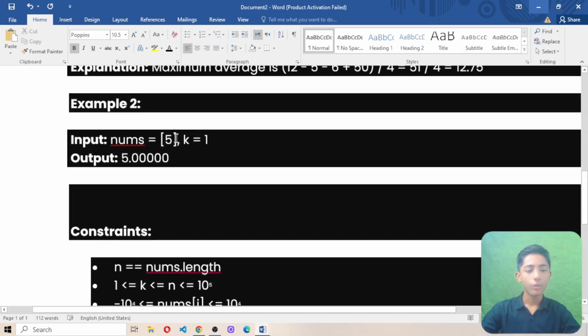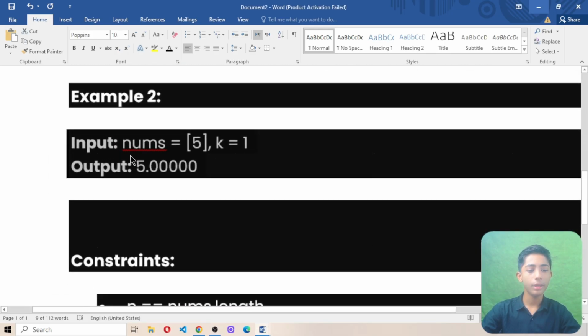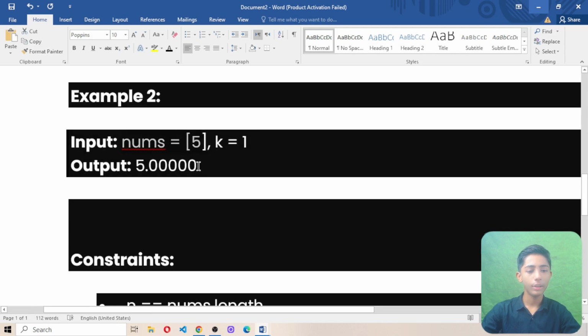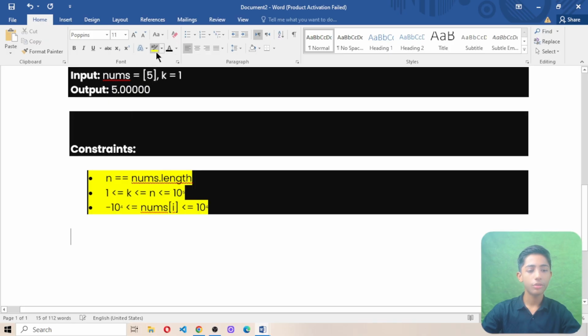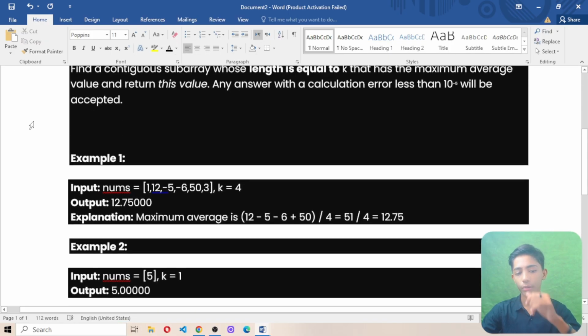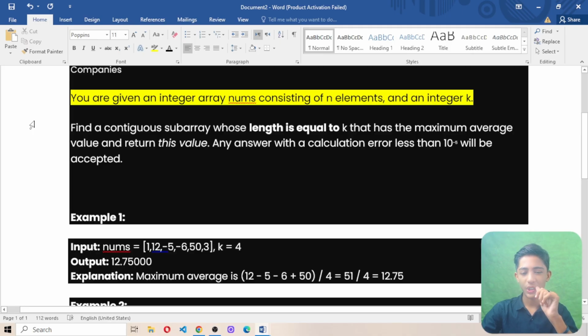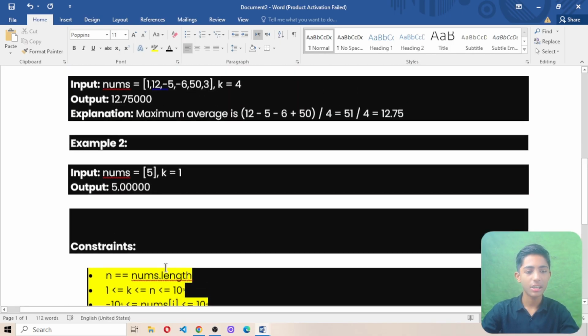So example 2. In the same way, here we get an integer array by the name of nums, in which he wrote 5, and an integer by the name of k, in which he wrote down 1. And the output is 5.00000. There are also three constraints included in today's question. If you have a problem solving today's question, you can view these constraints also.